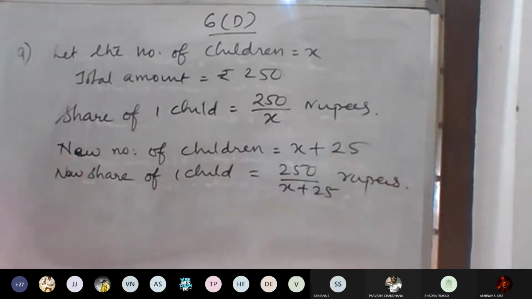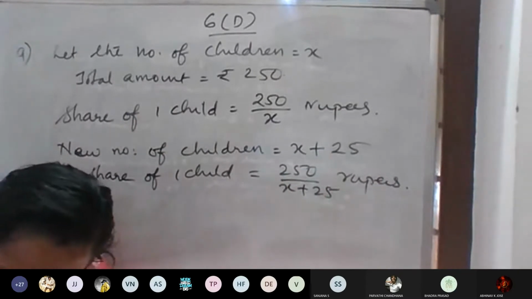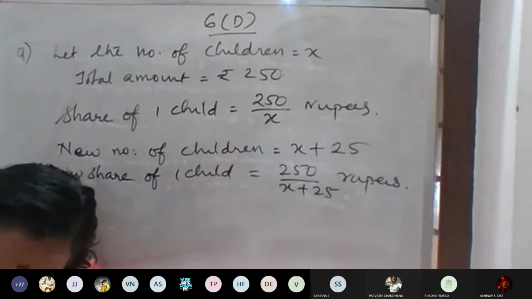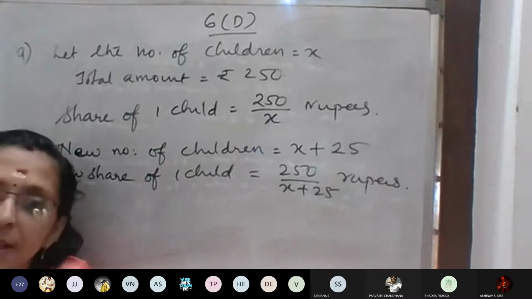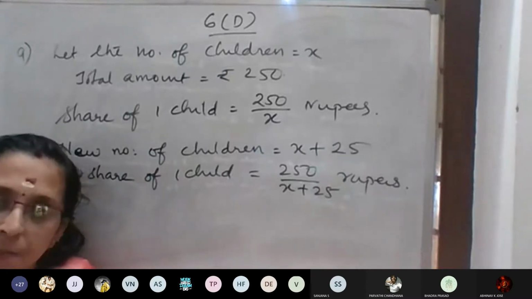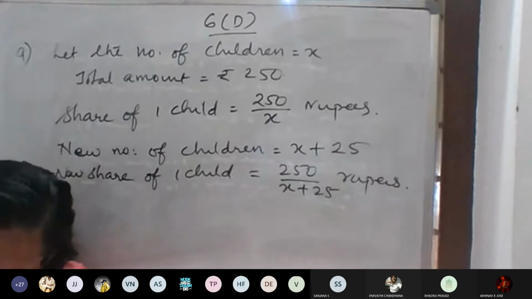Then what is given? If there were 25 children more, each would have received 50 paise less. So the difference between those two is 50 paise. How can we write the equation?